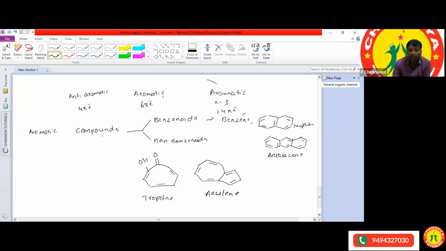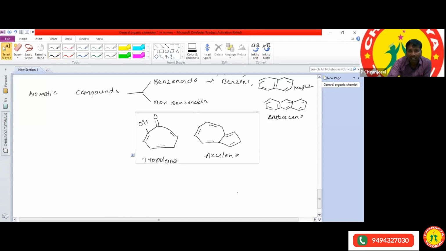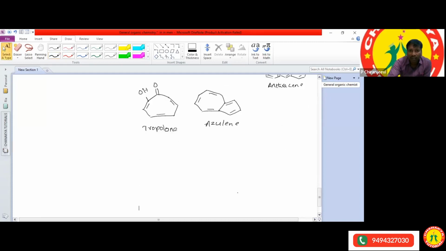Propylone. Okay, so one is propylone, another one is azulene. Okay, propylone, and azulene. Okay, these two are the examples of the non-benzenoids.